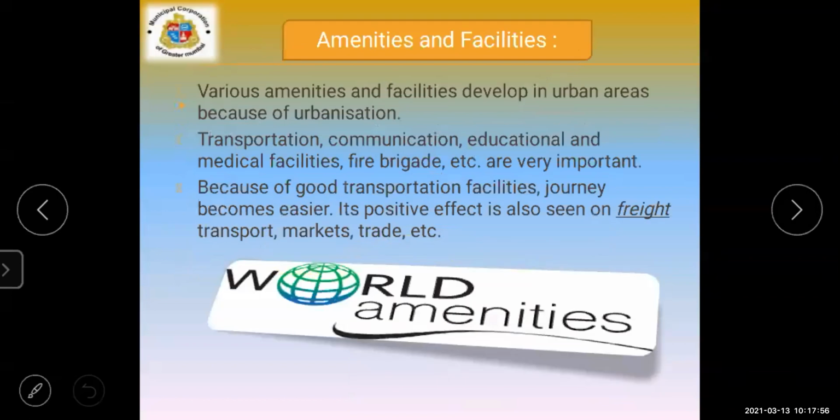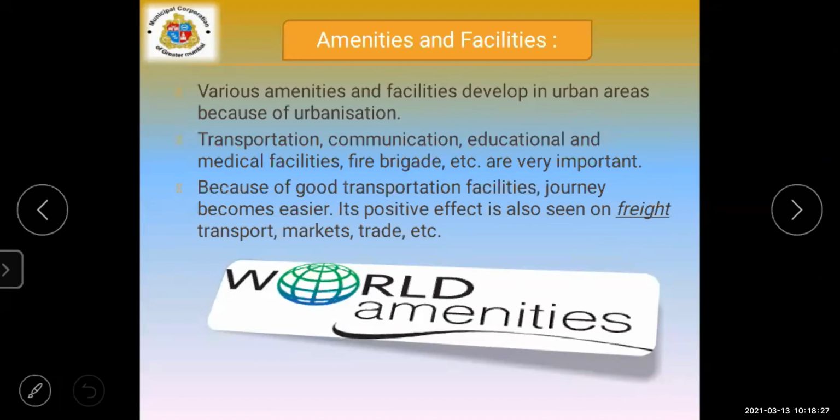Next is about amenities and facilities. The third advantage of urbanization is amenities and facilities. We can see the city slowly being urbanized, a modernized city we can say, with all the necessary and latest facilities.